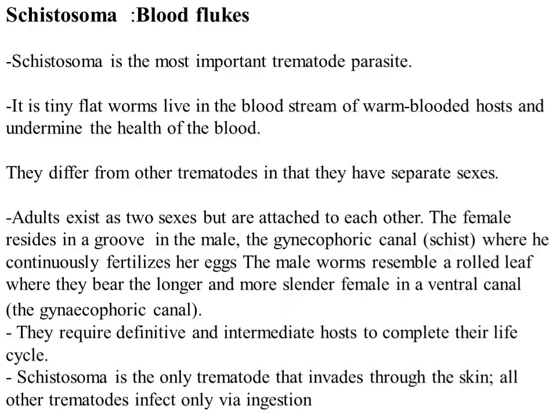Also, the male worm resembles a rolled leaf, where it bears the longer and more slender female in the ventral canal. They require two hosts, definitive and intermediate, to complete their life cycle. Schistosoma is also the only trematode that invades the host through the skin. All other trematodes infect by ingestion. So there are two differences between Schistosoma and the other trematodes: they have separate sexes, and they infect the host through the skin.